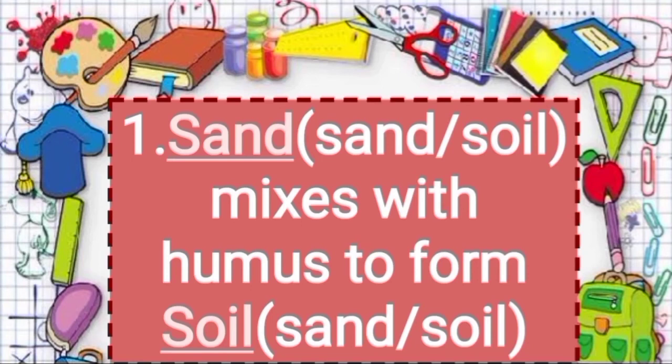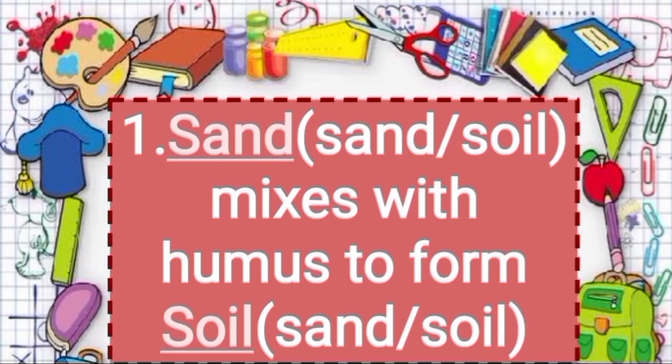Mixes with humus to form dash. First option sand. Another option soil. So the question is dash mixes with humus to form dash.